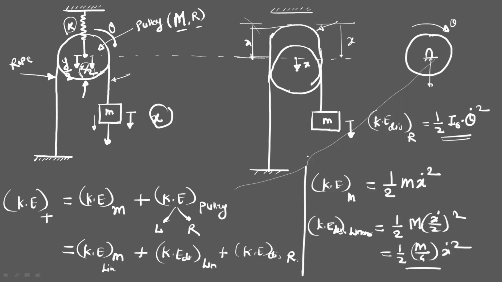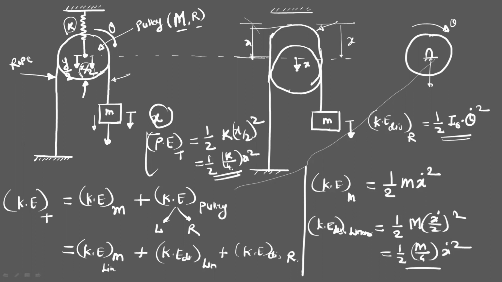And for the spring, try to complete the remaining part. Potential energy only for the spring. This is the total energy. It is equal to 1 by 2 K, and what is the deformation of the spring? Whether it is X or X by 2, it will be X by 2, because the center displacement for the pulley is X by 2 and the center is directly connected to this spring. So this is 1 by 2 K, X by 2 square, which is equal to 1 by 2 K by 4 X square.